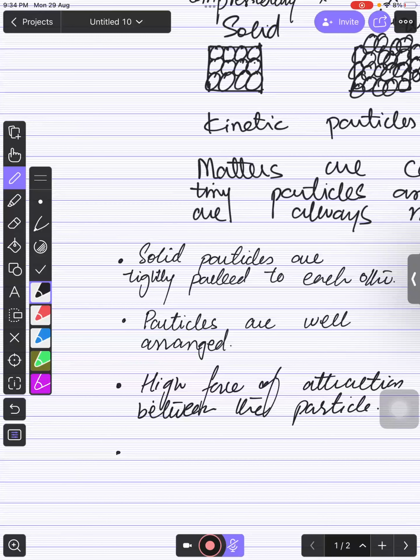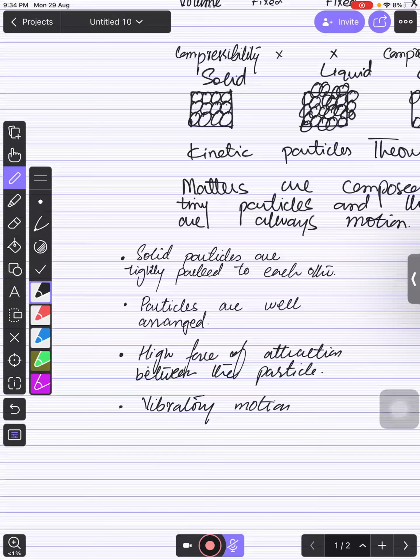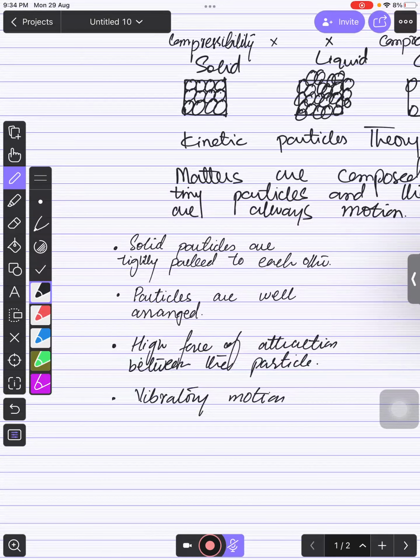So you can say vibratory motion, right? The particles show vibratory motion. They can move to and fro only, right? Particles can only move to and fro, right, bacho? Right, bacho? जी sir. Okay, done. Right. So, bacho, you can see this.